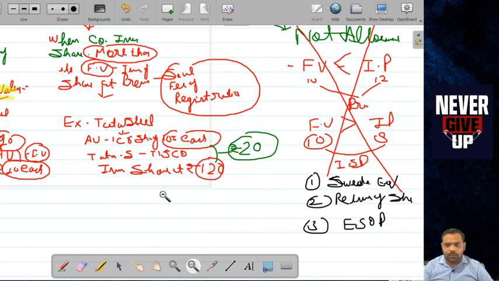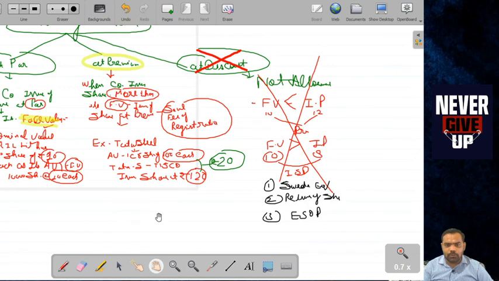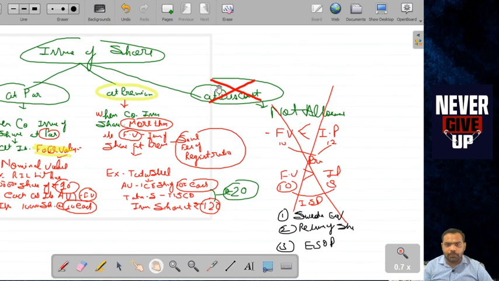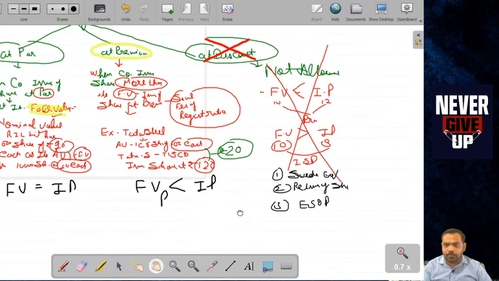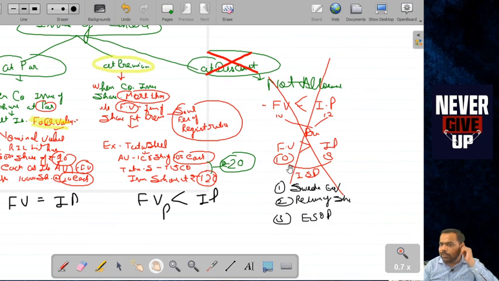So I told you in this video about issue of share at par, premium and discount. Par means when FV is equal to IP. When FV is less than the IP, it means IP is more than FV, then it is premium. When the face value is more and IP is less, it means issue of share at discount.